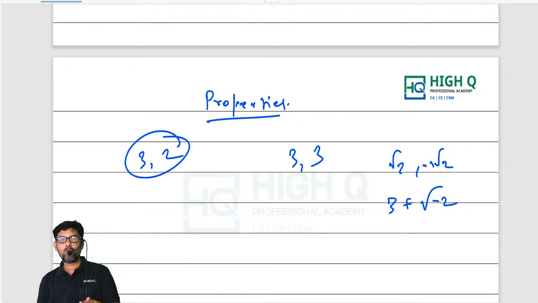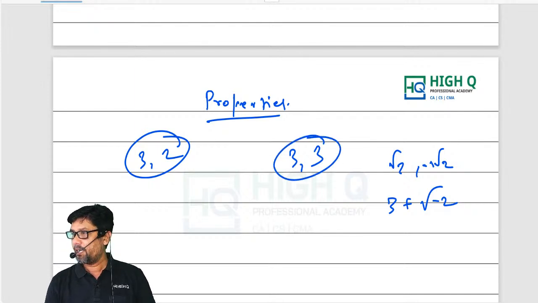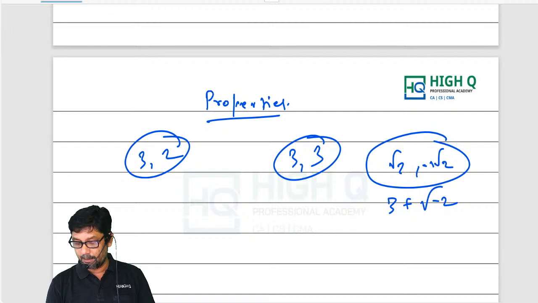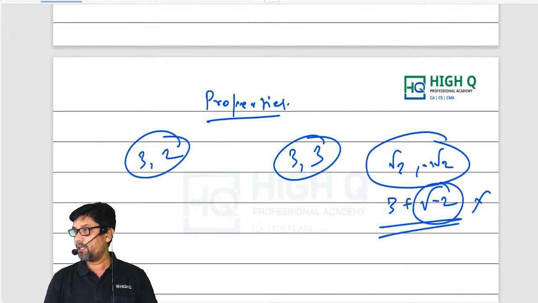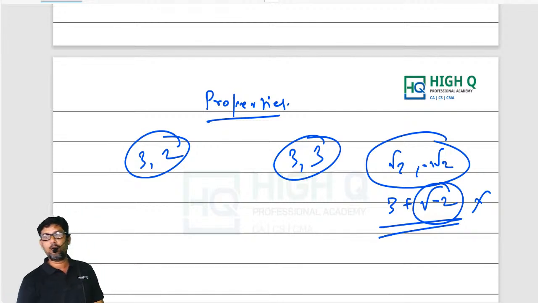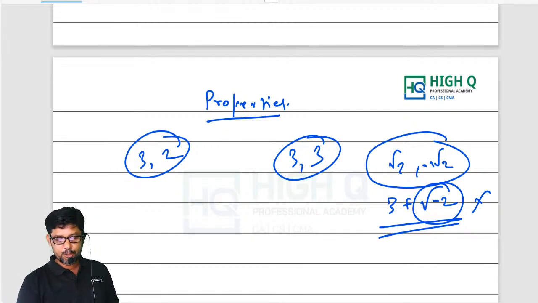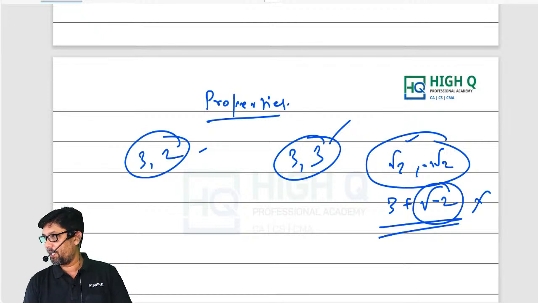The two numbers are what, my dear? They are real numbers. This is also a real number, and this is also a real number. But this is not a real number. Why is this not a real number? Within the root we are getting a negative sign, therefore it is called an imaginary number. So the other three are real roots. Am I right, my dear? The other three are real roots.